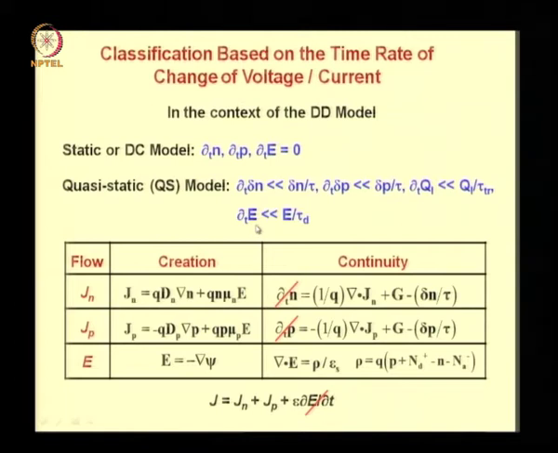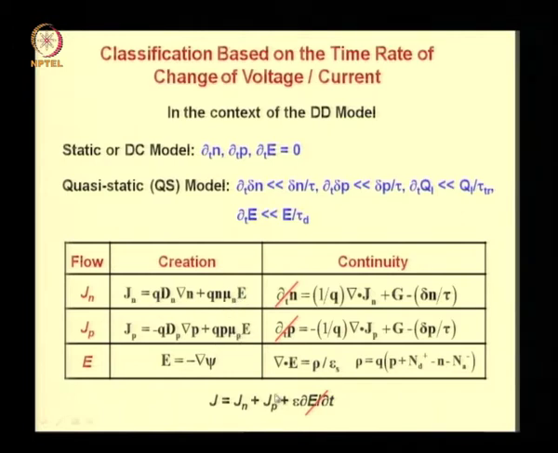Similarly, ∂E/∂t is much less than E by dielectric relaxation time for quasi-static conditions. How do you get this relation? So here you are comparing this term which is being neglected with Jn plus Jp. Now Jn and Jp are given by diffusion plus drift components, right? So when you sum these up and put them here, you will get a diffusion component and a drift component, and the drift component would be σ times E, where σ is the conductivity due to both electrons as well as holes.